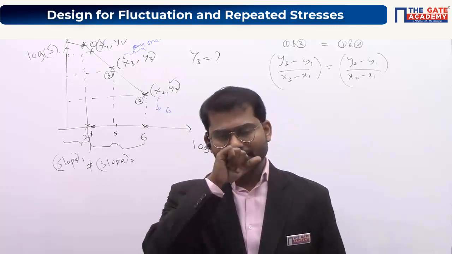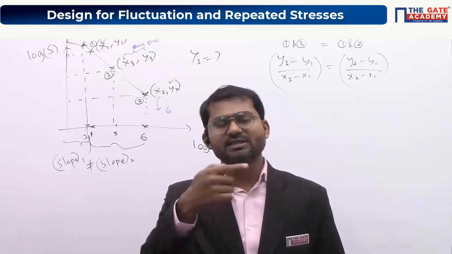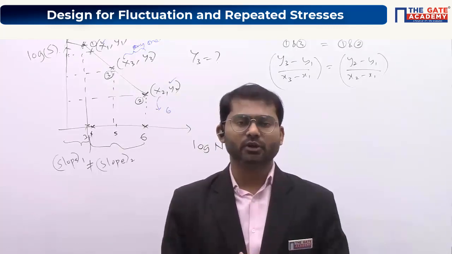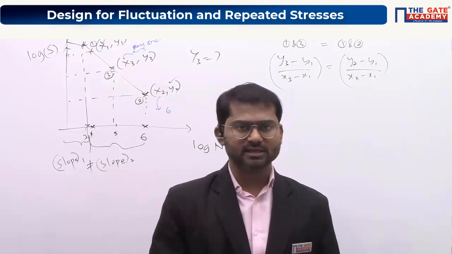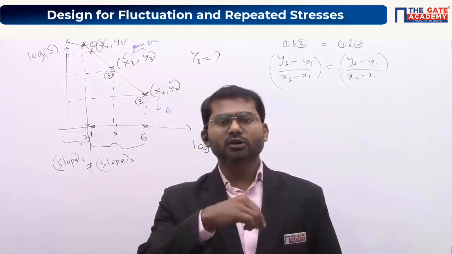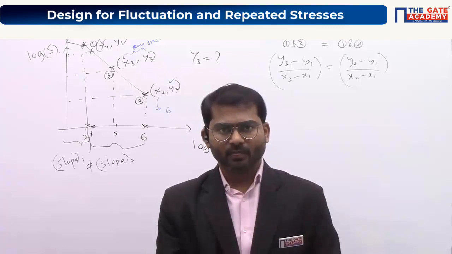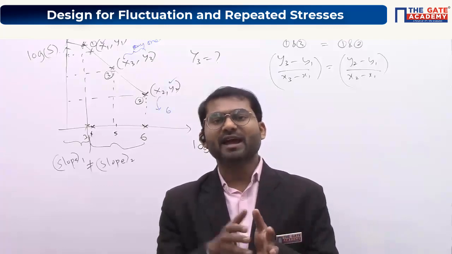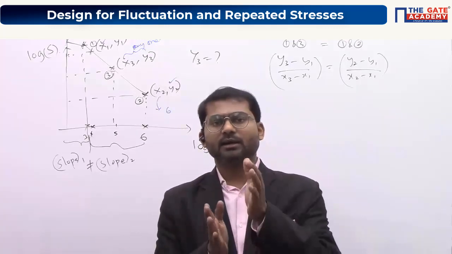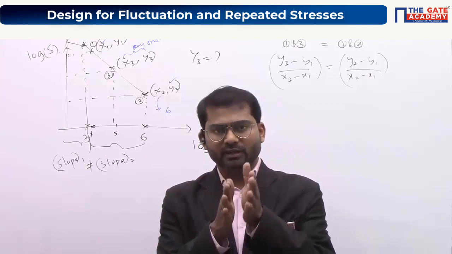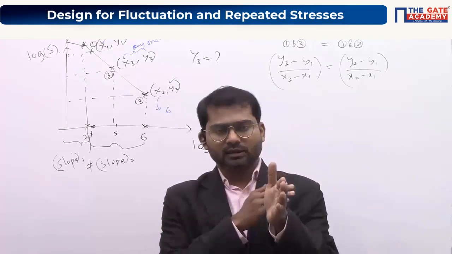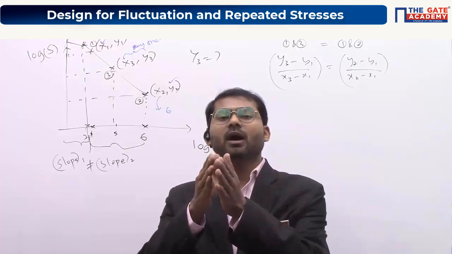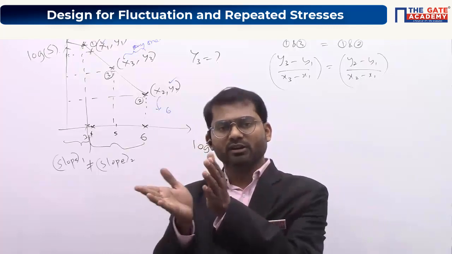Basically, when this rotation is happening in this experiment, when you are applying this reversed type of cyclic stress, we can't notice when the yielding is happening. We can notice only when the fracture is going to happen, and the time difference between the stress going to the maximum and the fracture point will be very small.